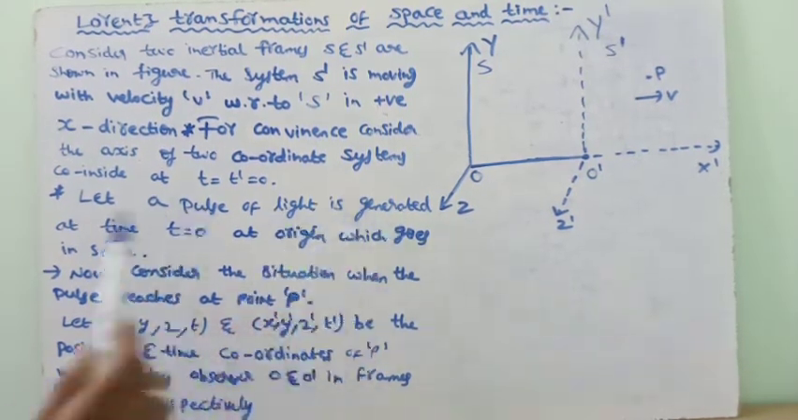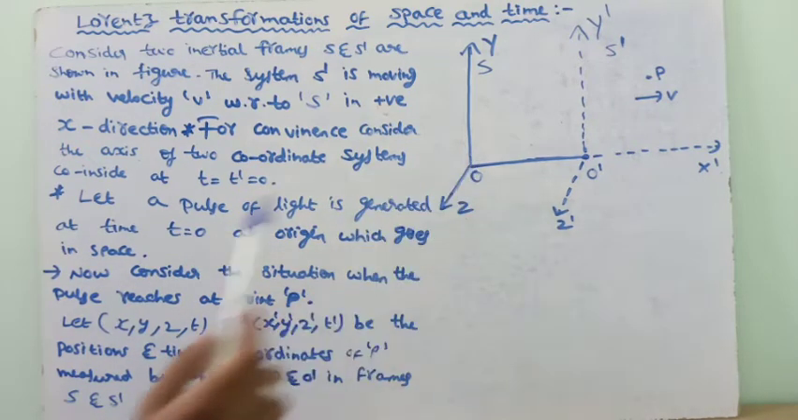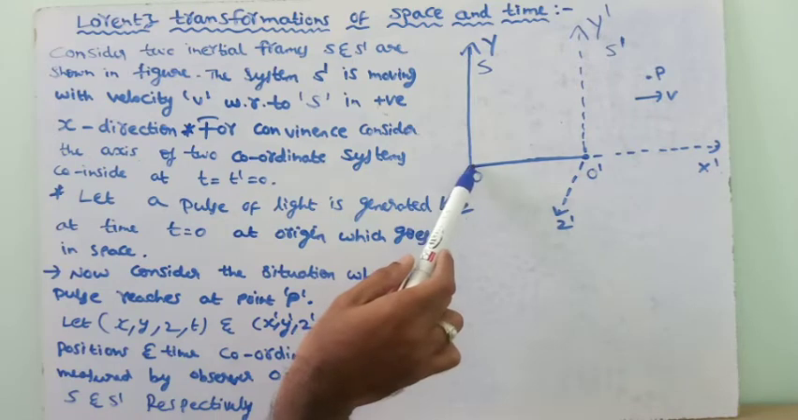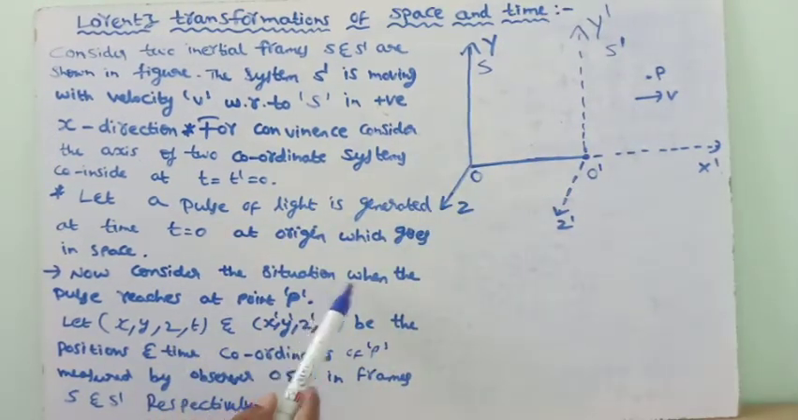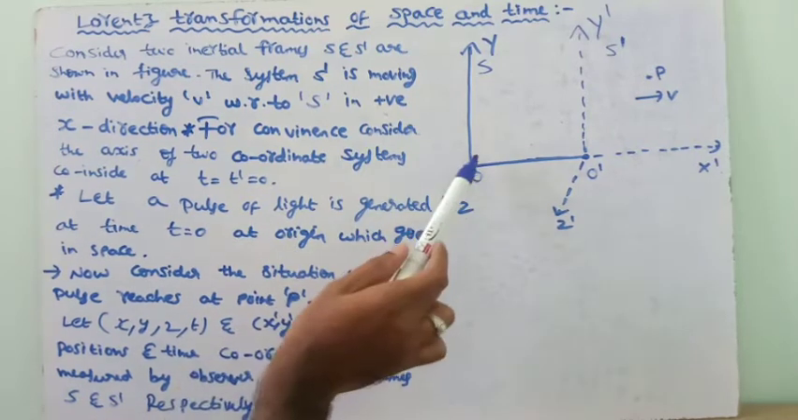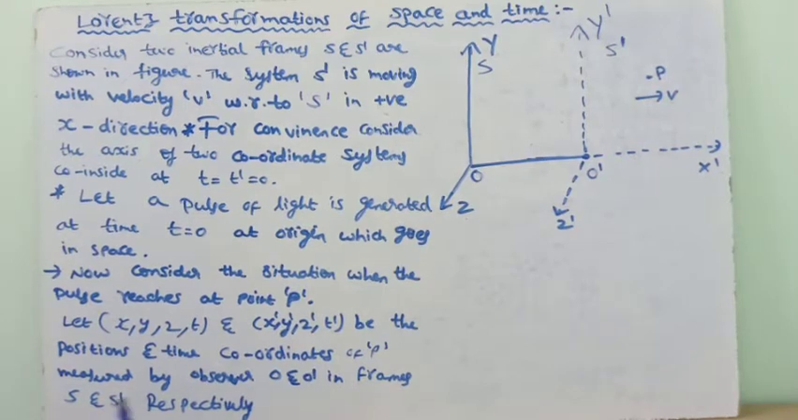A pulse of light is generated at time t equals 0 at the origin, which goes into space. Now consider the situation when the pulse reaches point P. The light we generated here goes and reaches point P. So light is having velocity c, which we know is 3 times 10 to the power 5 kilometers per second.